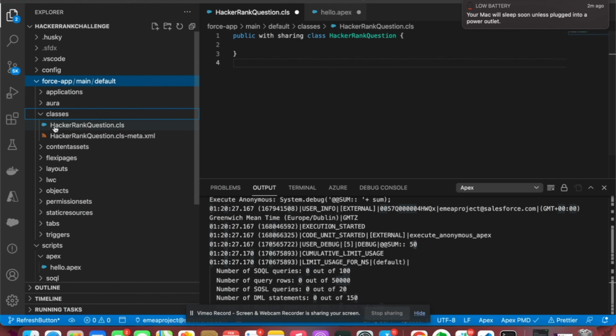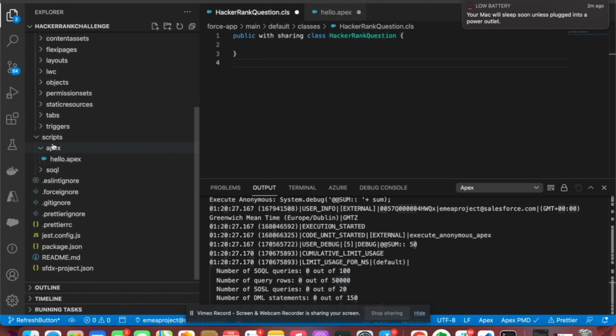You will have this class and its metadata. We will start writing some code under this class, and we will call what we write here under the scripts section, guys, Apex.